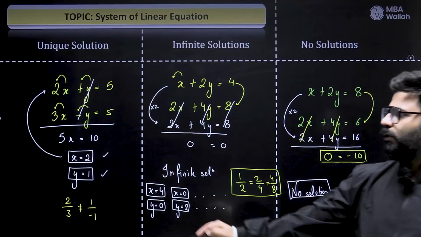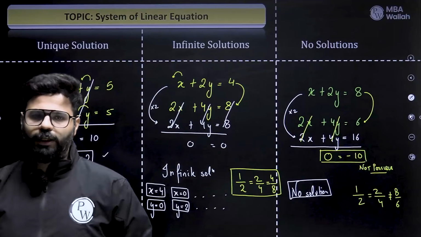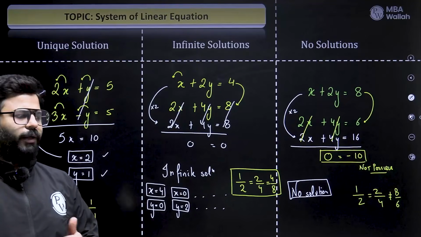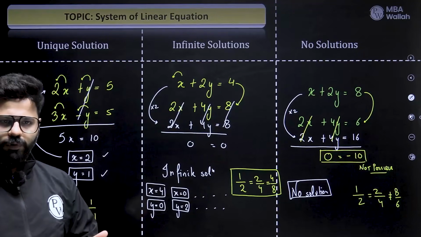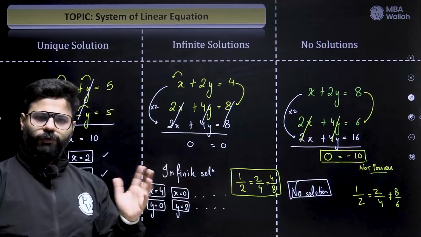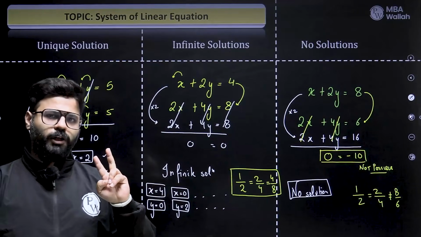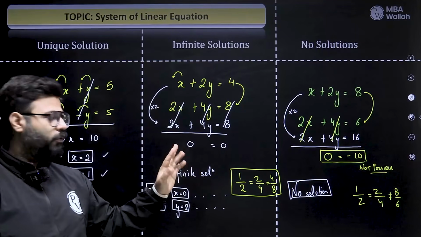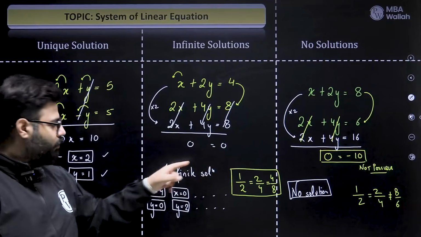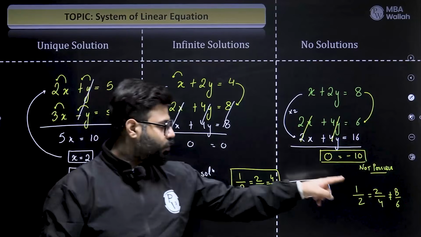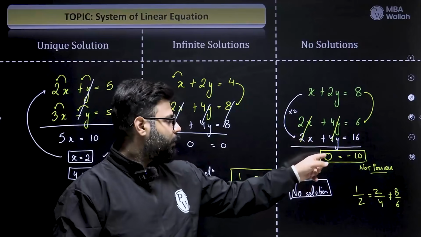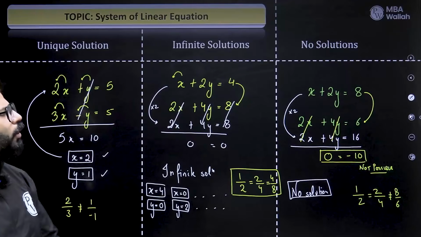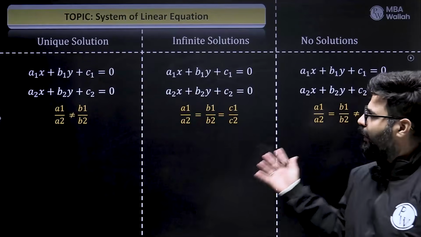The idea is if the coefficients have different ratios, there is no possibility that you multiply and both the variables vanish simultaneously. It cannot happen because the ratio was not the same. How can you vanish both of them? Here, the ratios of coefficients are the same. Both the variables vanish at the same time. So, look at the constants. If the constants also have the same ratio, they also vanish. You get 0 equals 0, always true, infinite solution. If the constants don't vanish, a different ratio, then 0 is not equal to the other number. Not possible.